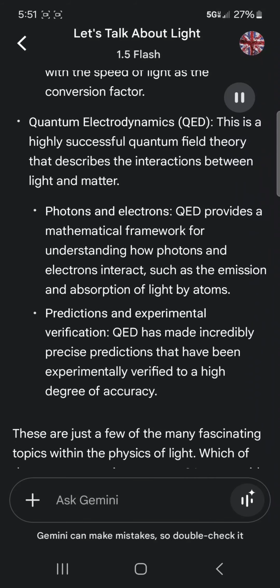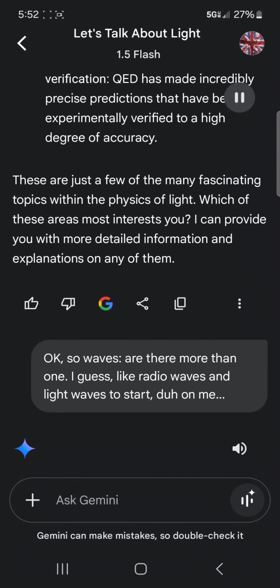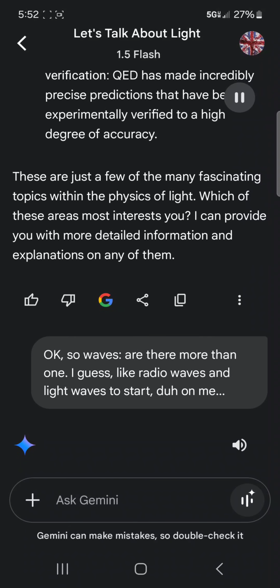Quantum electrodynamics, QED. This is a highly successful quantum field theory that describes the interactions between light and matter. Photons and electrons. QED provides a mathematical framework for understanding how photons and electrons interact, such as the emission and absorption of light by atoms. Predictions and experimental verification. QED has made incredibly precise predictions that have been experimentally verified to a high degree of accuracy. These are just a few of the many fascinating topics within the physics of light.